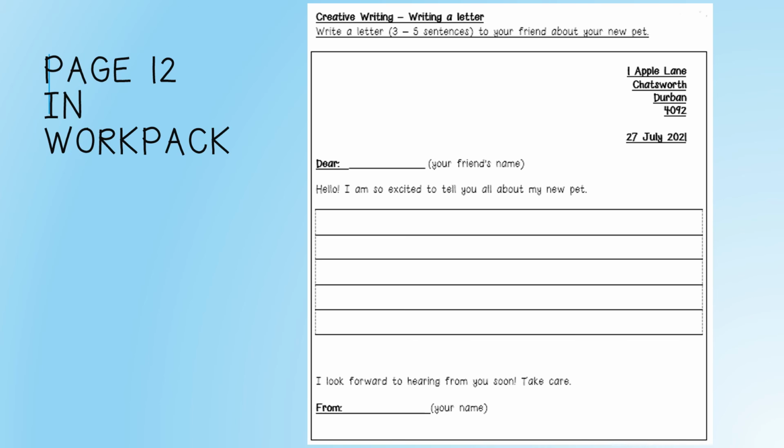Write about the color of your pet. What is your pet's name? What does your pet like to do? What is your favorite game that you like to play with your pet? And so on. You write whatever sentence about your pet that you can think of.